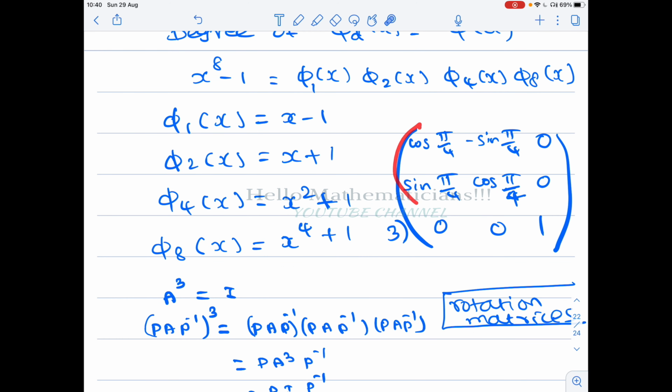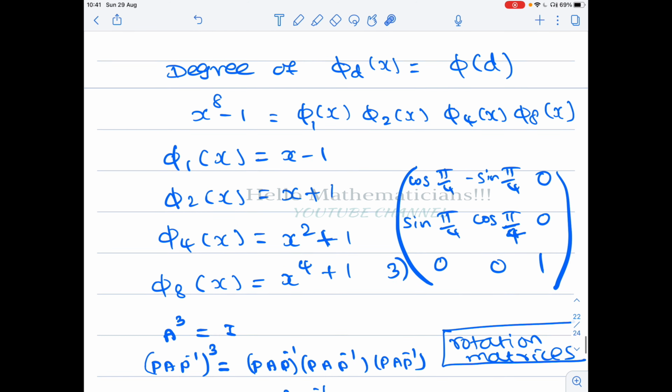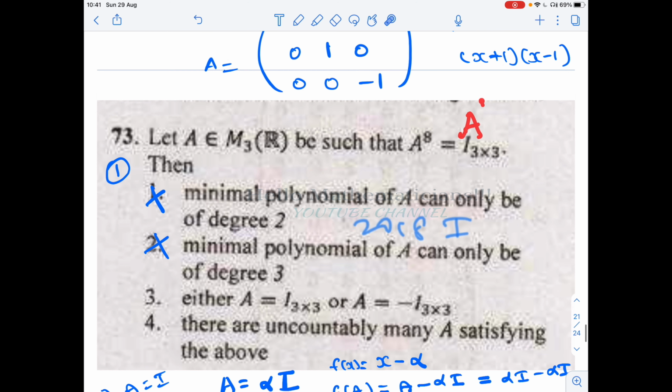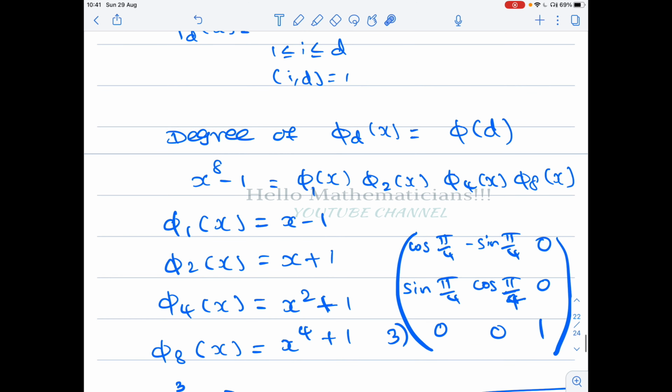But this is a linear transformation from R2 to R2. To make it a linear transformation from R3 to R3, we have one more basis vector that we send to itself. The image of E3 is E3 itself. This has a very beautiful geometry, and if you understand the geometry, you can answer many questions regarding A power n equal to I. Please check that video.